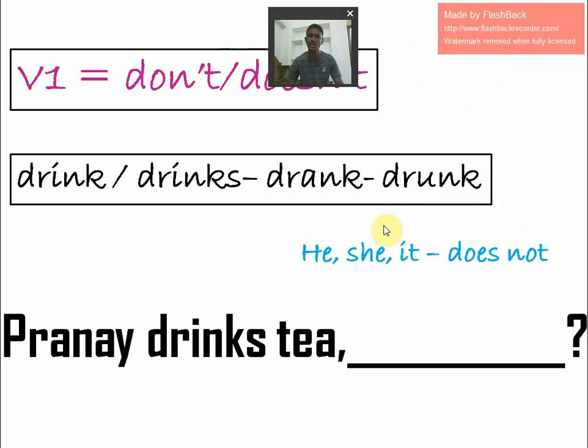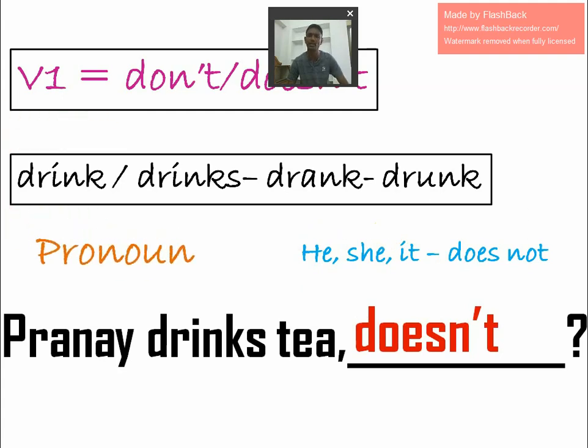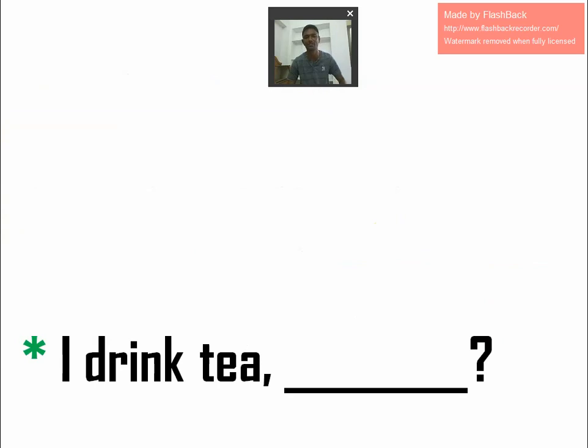So he, she, it, what comes? Doesn't. So Pranay is he, so doesn't comes here. Next, the statement is already positive, so it becomes doesn't directly. Third, what we have to write? We have to write the pronoun. The pronoun is not present here, so instead of Pranay, we can write he. So, doesn't he? Hope you understood. Next, I'll give you another example for your clarity.